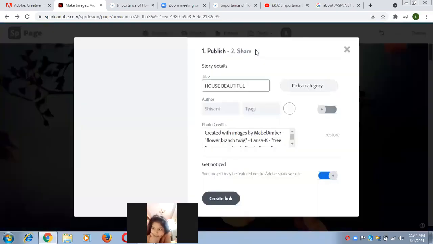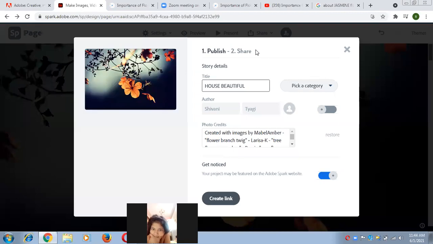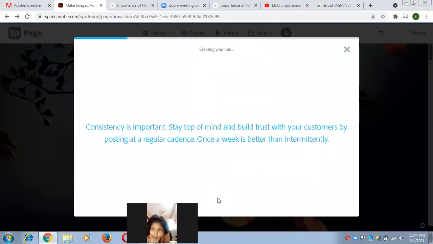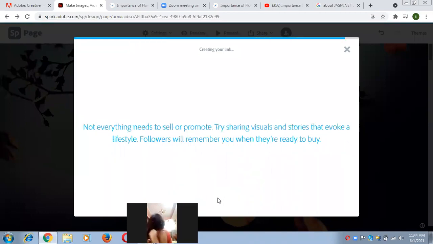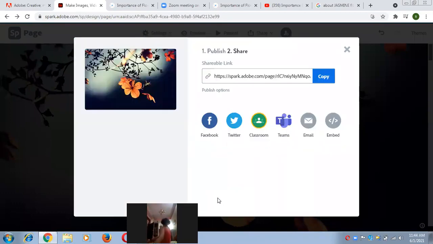Because without publishing, you cannot share the link of your web page with anyone. And after that, just click on create link. And now you can see within a few seconds, your link will be ready to copy. Here is the link which we can easily share with our friends.